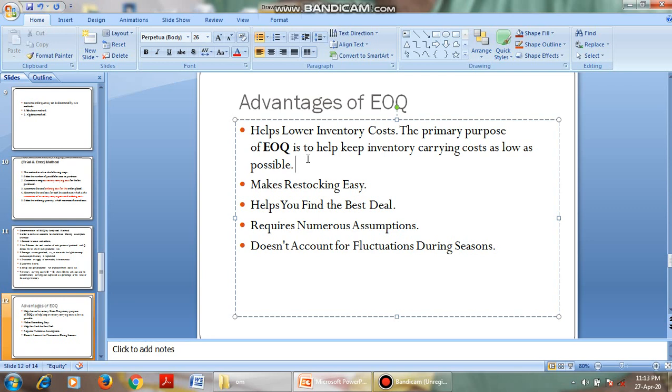It makes restocking easy, that is, if the stock is over, replacement of the stock is made easy. It helps you find the best deal, that is, EOQ analysis helps to find out the best ordering quantity and best price. It requires a number of assumptions, that is, we follow EOQ based on various assumptions. It does not account for fluctuations during seasons; EOQ will not consider any seasonal fluctuations.